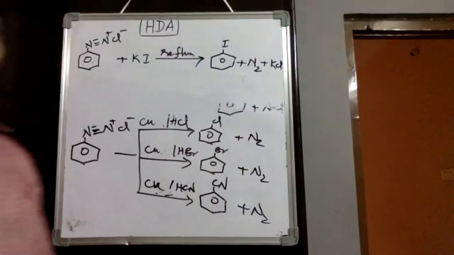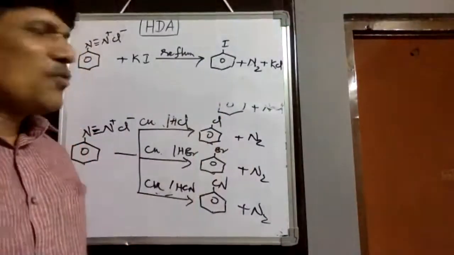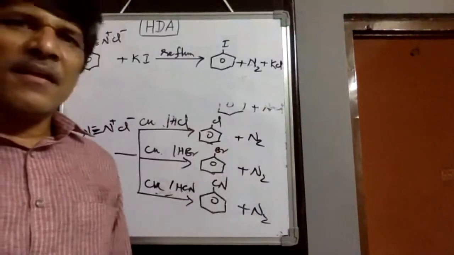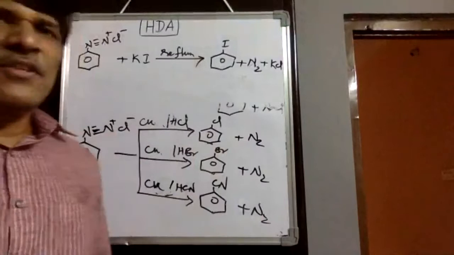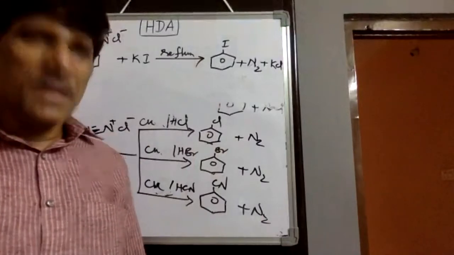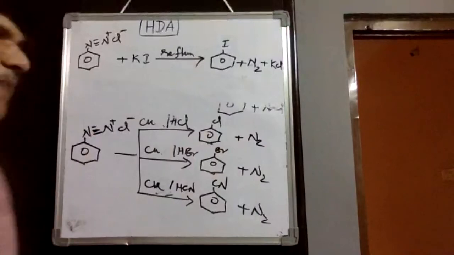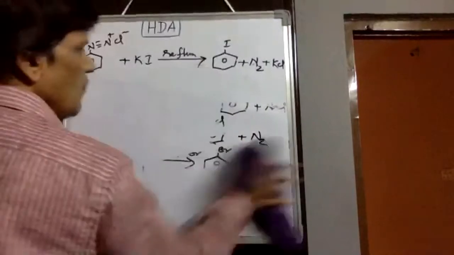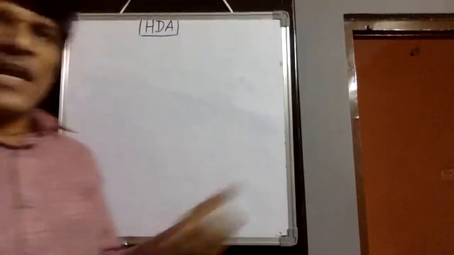Therefore, this is a simple method of preparation of iodobenzene. The Sandmeyer or Gattermann reaction cannot be used for preparation of iodobenzene. So haloarenes we can simply prepare by these methods. Then what are the properties of haloalkanes and haloarenes? When we come across properties, there we can identify the properties.